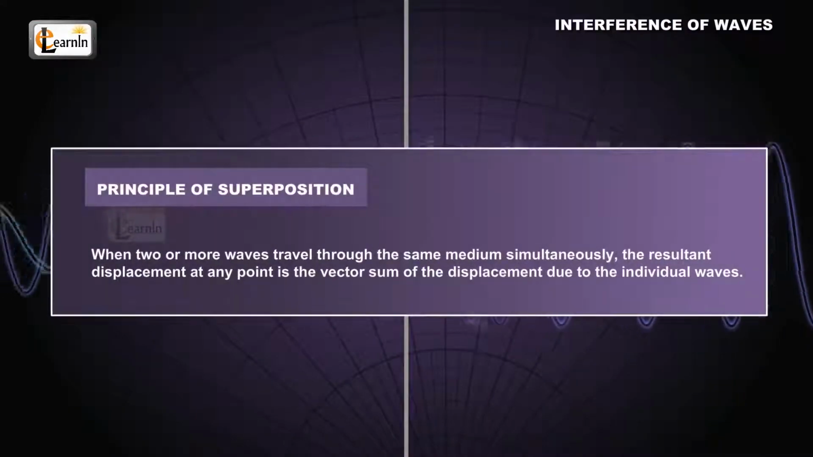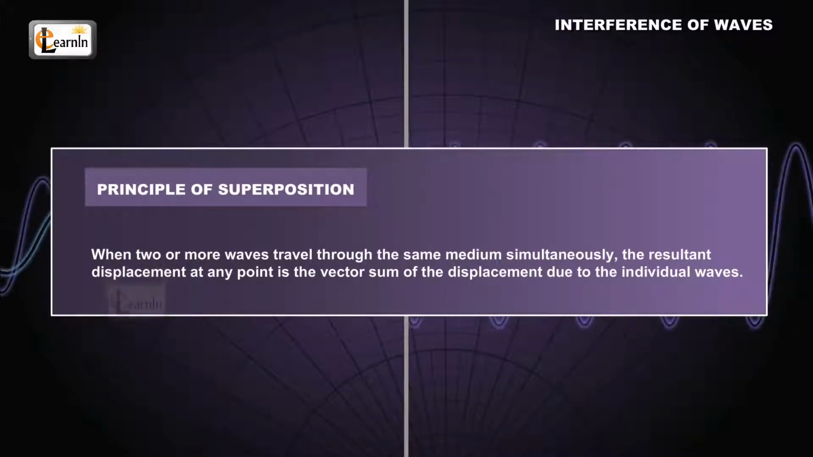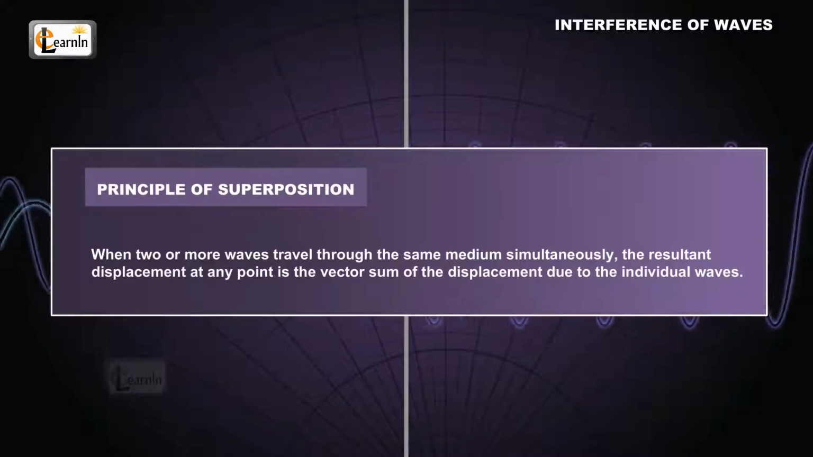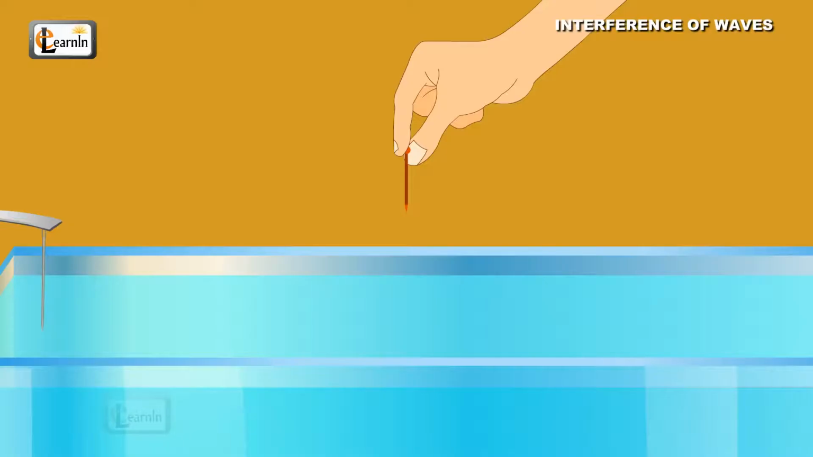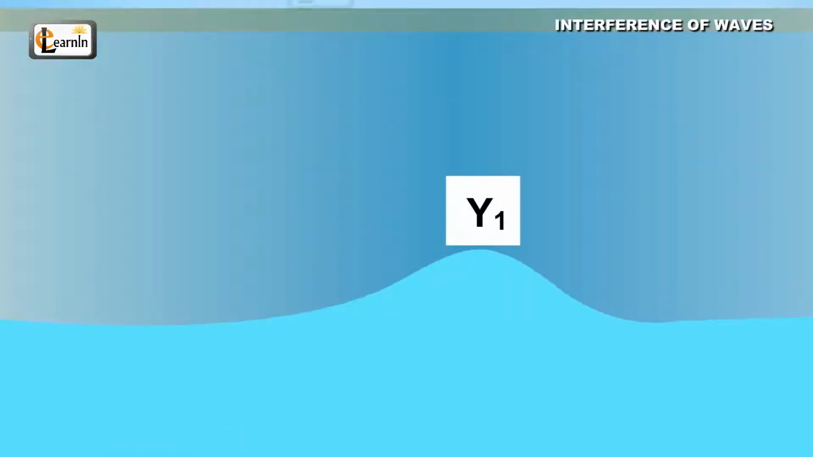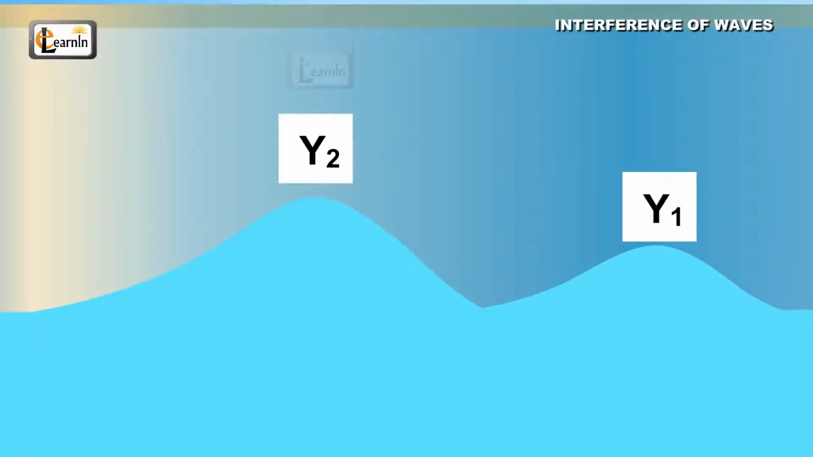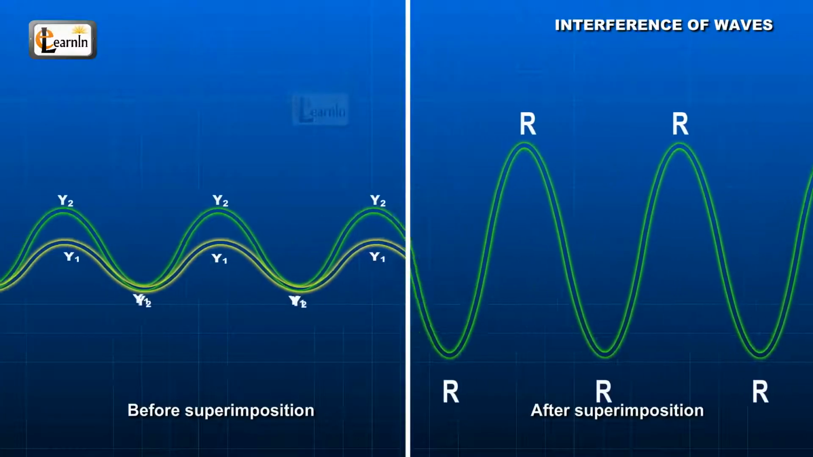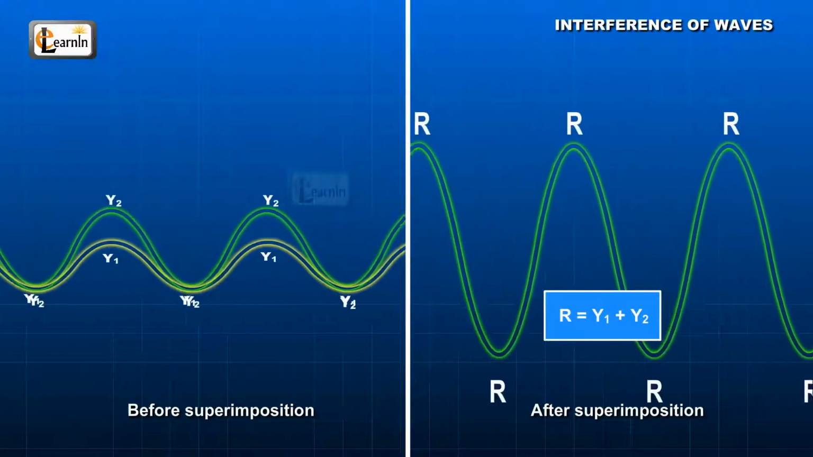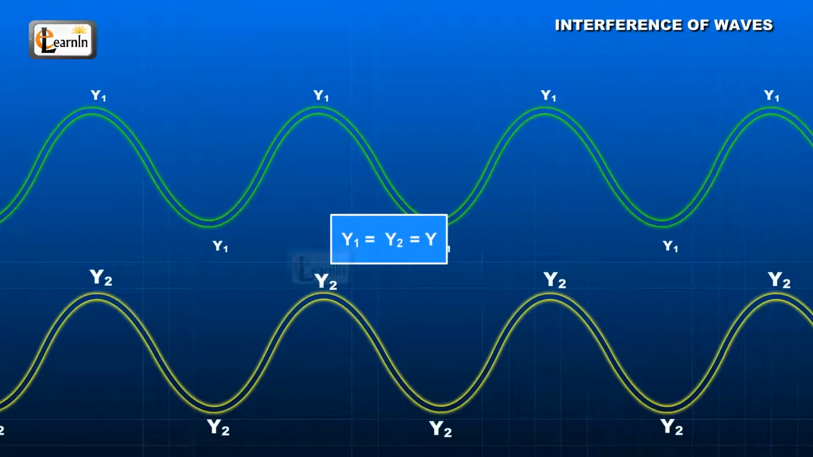The principle of superposition of waves states that when two or more waves travel through the same medium simultaneously, the resultant displacement at any point is the vector sum of the displacements due to the individual waves. In our case, pins are dropped in a ripple tank at two points. If y1 is the displacement caused at a point due to the first source, and y2 is the displacement caused by the second source, then the overall displacement r at the point of interference would be given by r equals y1 plus y2. When both sources have the same amplitude, then y1 and y2 would be equal to y.